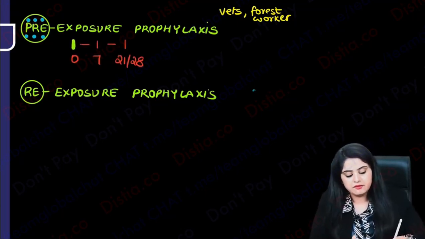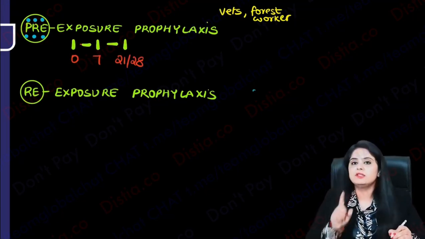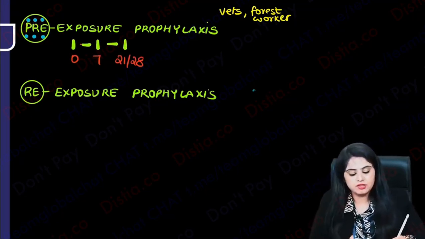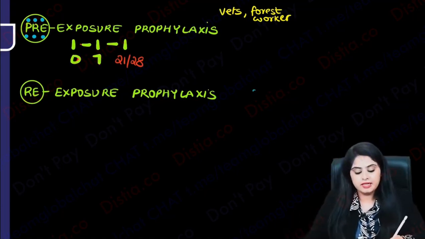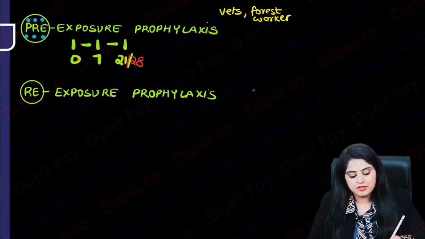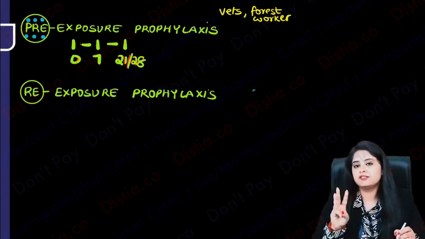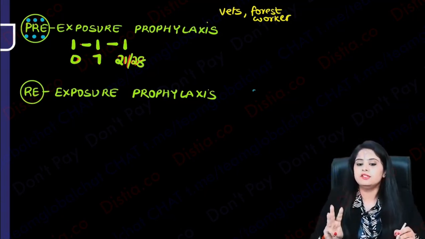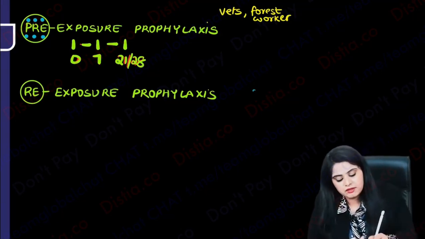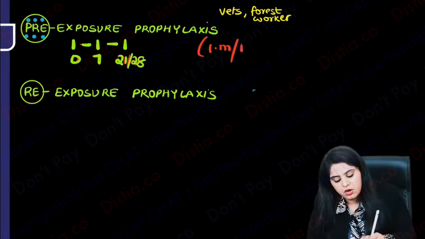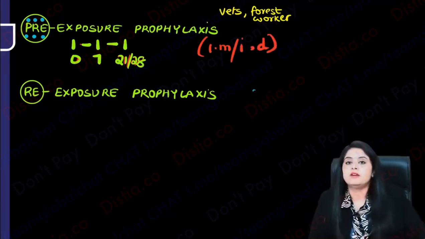So I have done 1, 1, 1. How many doses? I've called him on 3 days. I've called him on 0 day. I've called him on 7th day, and either it can be 21 or 28. And on every day, I have given him a 1, 1, 1 वाला dose. So simple. Pre has 3 alphabets. So 3 doses, 3 visits, and that is what you will do. Either you can give him the intramuscular वाला regime or you can give him the intradermal वाला regime.